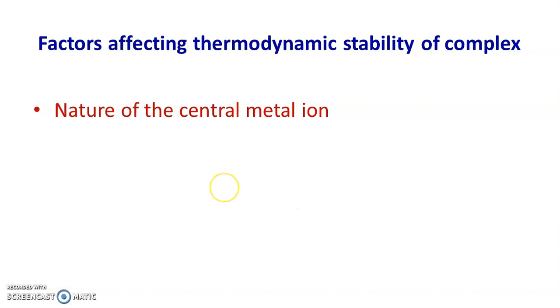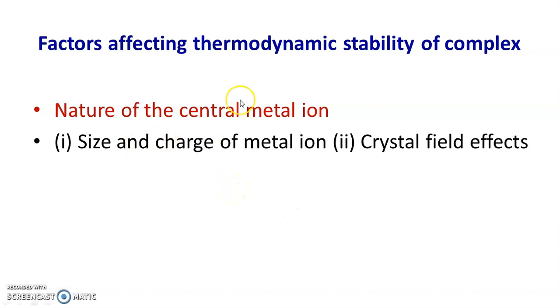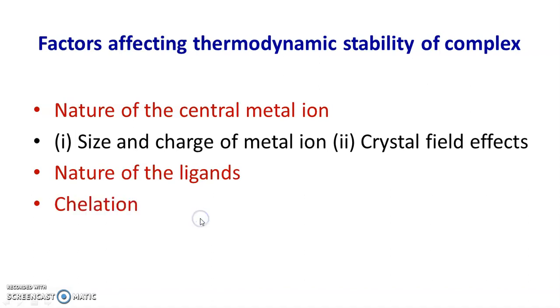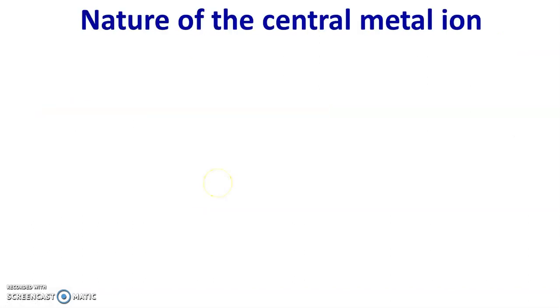The first important factor is the nature of the central metal ion. Under this, we are going to discuss the effect of size and charge of the metal ion on the thermodynamic stability of the complex, and crystal field effects on the thermodynamic stability of the complex. The next factor is the nature of ligands and chelation. Now the first factor, the nature of central metal ion.